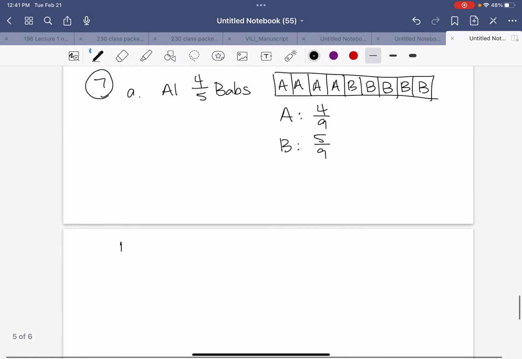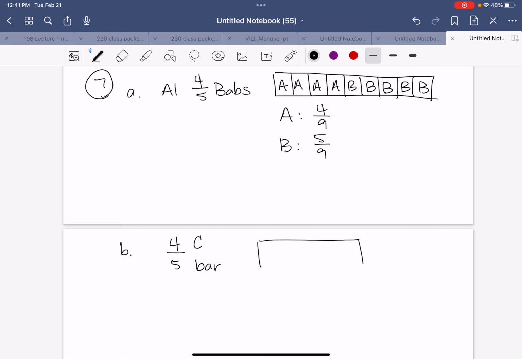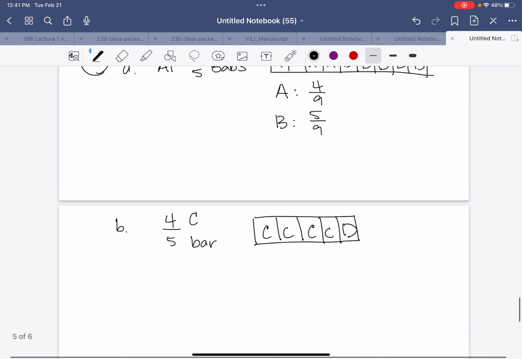Moving on to letter B. Cameron ate 4/5 of the bar. So the 4/5 is Cameron to the whole bar, and Don ate the rest. So I'm going to take my bar and divide it into 5 pieces because it says the bar is out of 5. And then Cameron gets 4 and Don ate the rest. And that means that Cam has 4 out of 5 and Don has 1 out of 5.